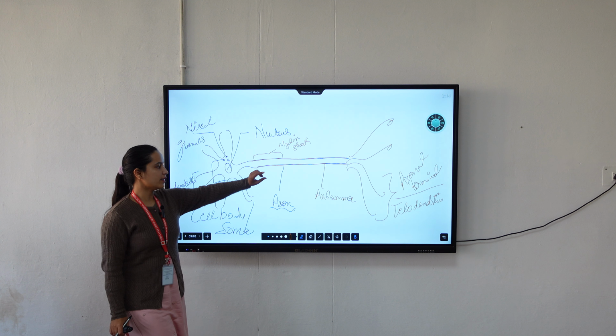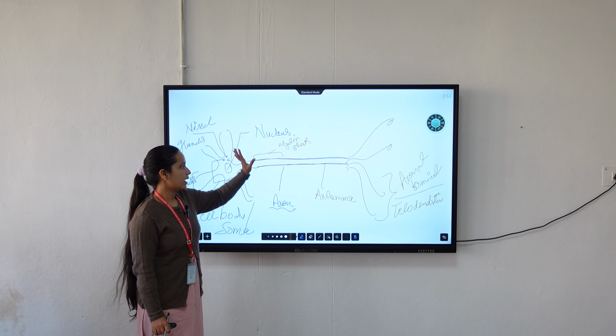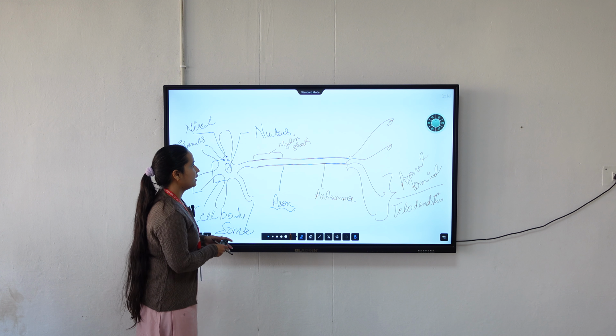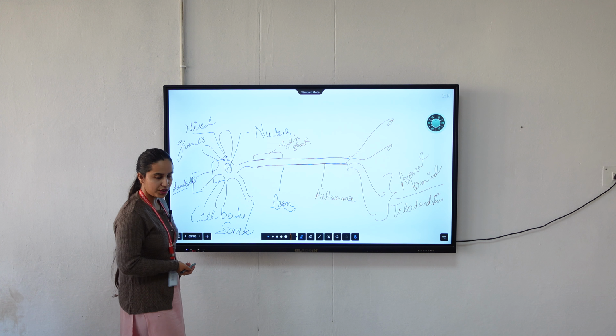So outside this axon, we have a layer known as axolemma. After axolemma, there is another sheath which is known as myelin sheath.